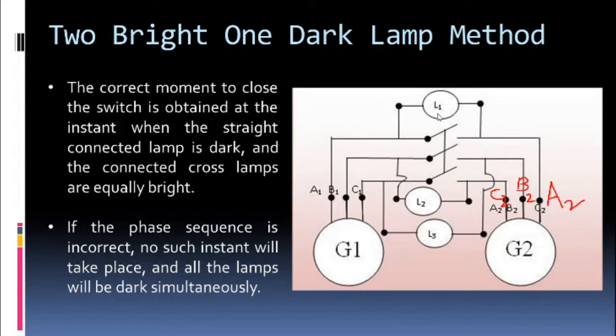exactly the same experiment we are going to perform in our practical lab. So you will see how this brightness and darkness is changing, and you will get an instant where L1 is dark and L2 and L3 are equally bright. So when you will meet that condition, when L1 will be completely dark and L2 and L3 will be equally bright, that time you will close the switch.